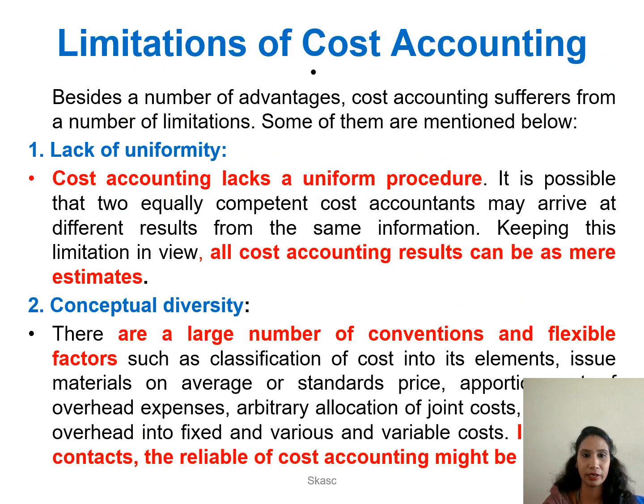Limitations of cost accounting. So first one is lack of uniformity. The accountants of various companies having different production processes and different products manufactured won't have a uniform procedure of cost accounting. It may differ. Second one, conceptual diversity. There are a large number of conventions and flexible factors such as classifying the cost, issuing the materials on average or standard price, and arbitrary allocation of joint cost. So the reliability of cost accounting may be a little lower.